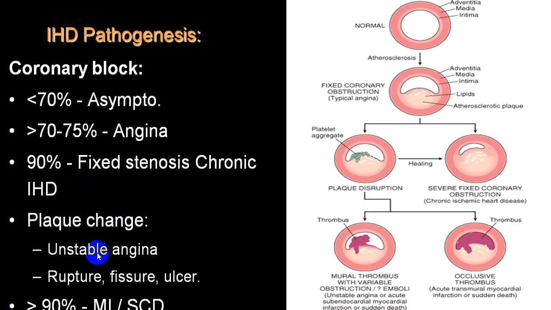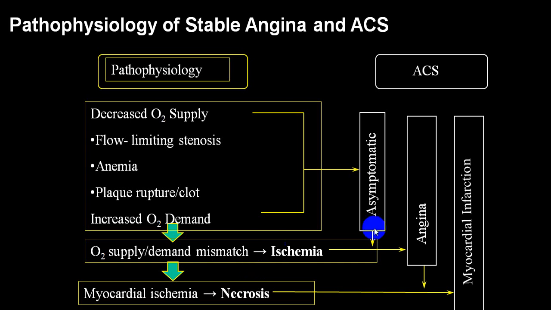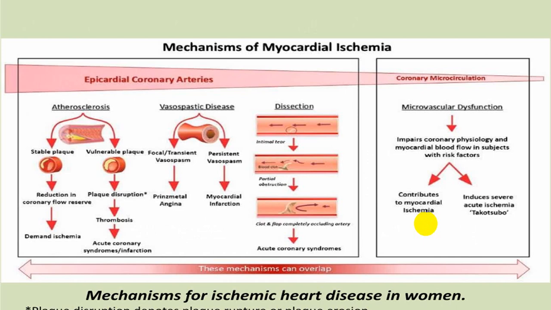But if there is a plaque rupture, it may give rise to further occlusion, unstable angina, and then when there is a complete occlusion, MI, or may even end up with sudden cardiac death. So asymptomatic, angina and myocardial infarction. So when myocardial ischemia ends up with necrosis, we develop myocardial infarction. But if there is ischemia, it can be asymptomatic or it can be with pain, which we call angina. So it can be because of atherosclerosis or vasospasm or because of dissection.